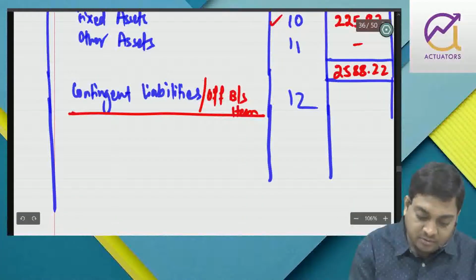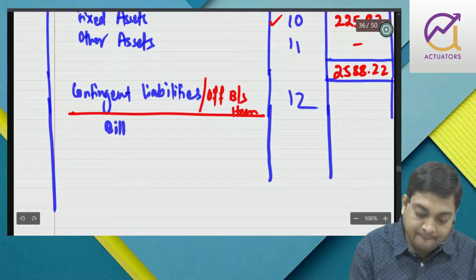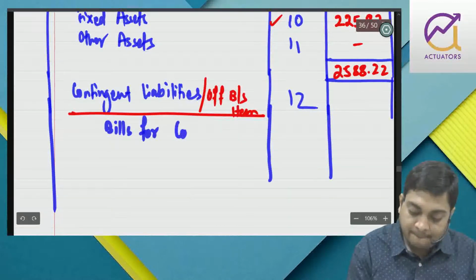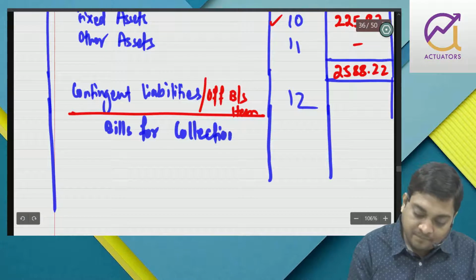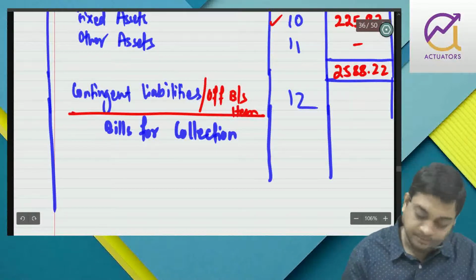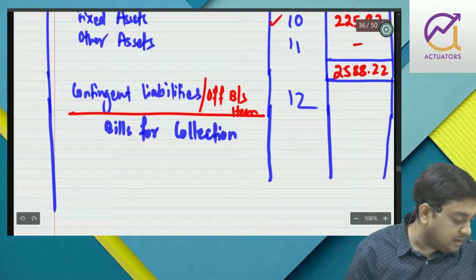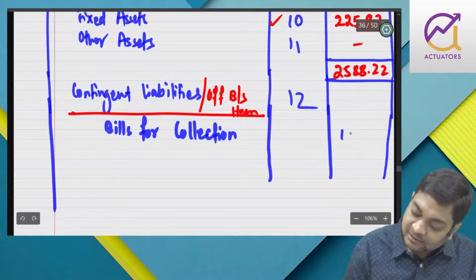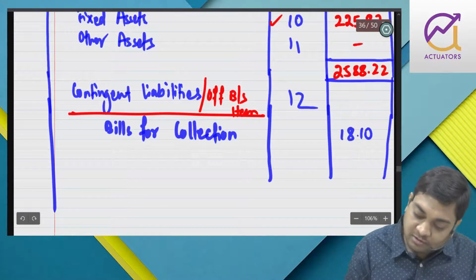So you have a few. One, you have bills for collection, and that is 18.10.